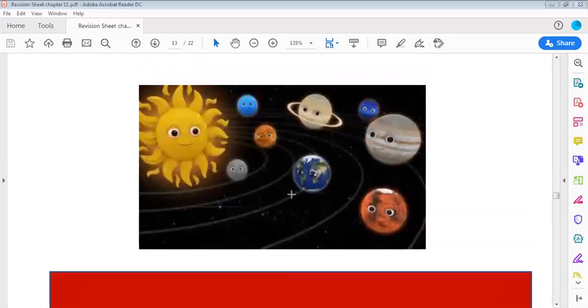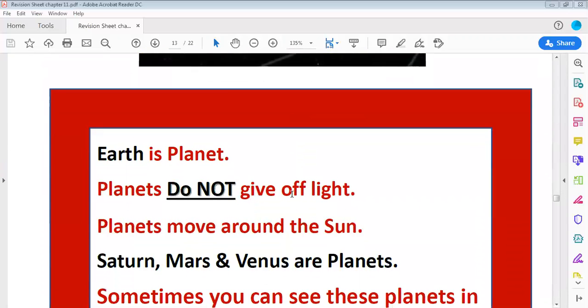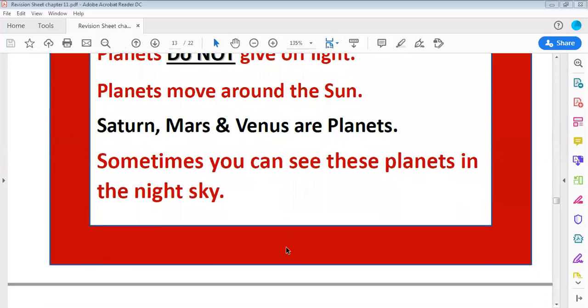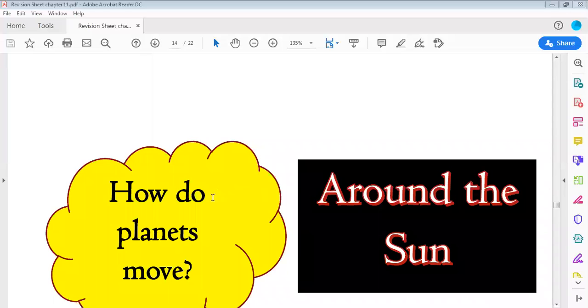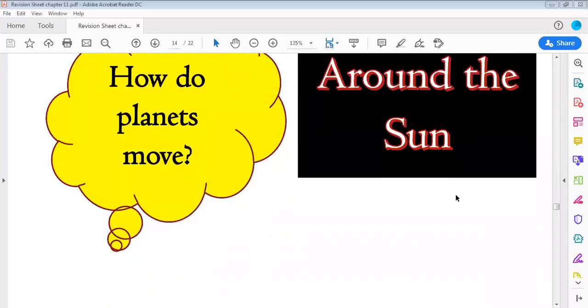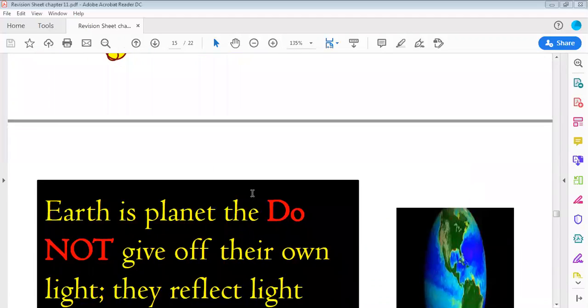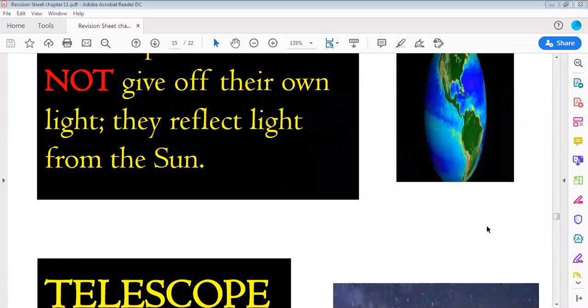We can sometimes see some planets in our sky. Sometimes you can see these planets in the night sky. Okay, very good. How do planets move? They move around the sun. And do planets give off light? No, they don't give off light. They reflect the light from the sun. Earth is a planet that does not give off its own light. They reflect light from the sun.